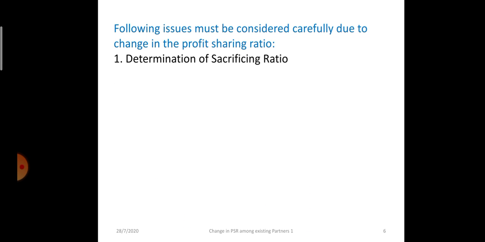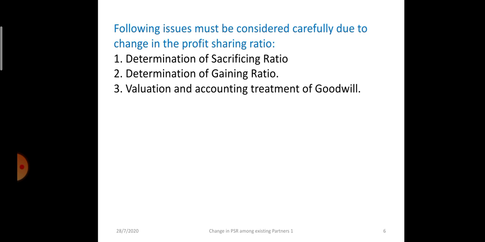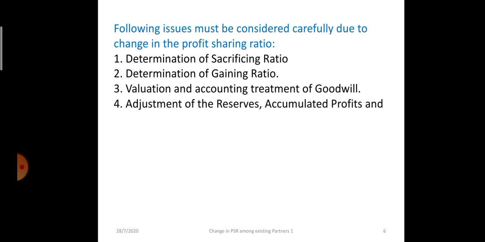First, we will determine the sacrificing ratio, or we can say we will determine the gaining and sacrificing ratio. Then the valuation of goodwill will be done and the accounting treatment will be done. Valuation and accounting treatment of goodwill is the second step. Then if any accumulated profits or reserves are there, they will be distributed among the old partners, and the accounting treatment will be done.